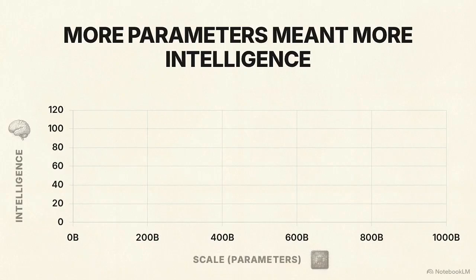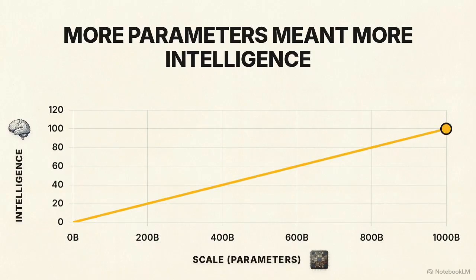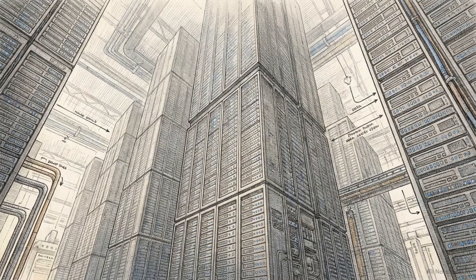For decades, the development of large language models followed a linear rule. More parameters meant more intelligence. High-tier reasoning and complex logic were viewed as exclusive properties of massive, cloud-based architectures.